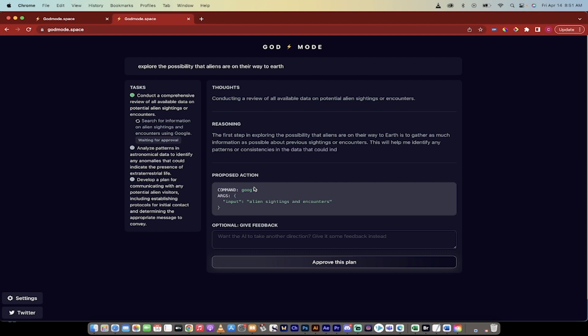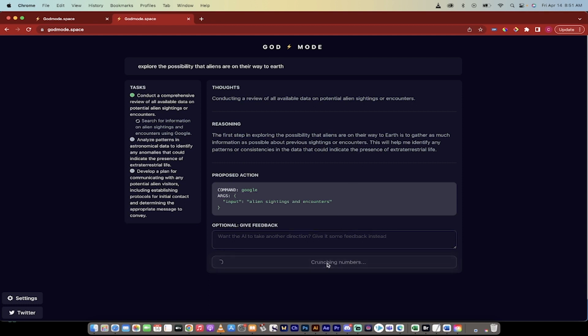Okay, so the first step is done, and the first thing it gave us is its thoughts. It's conducting a review of all available data on potential alien sightings or encounters. That makes sense. Then the reasoning for what it's doing. So it's not just taking action. It explains why it's doing it: if there are aliens on the way to Earth, the goal is to gather as much info as possible about previous sightings or encounters. This makes sense. I'm going to approve this plan, and then we're going to see what it suggests next.